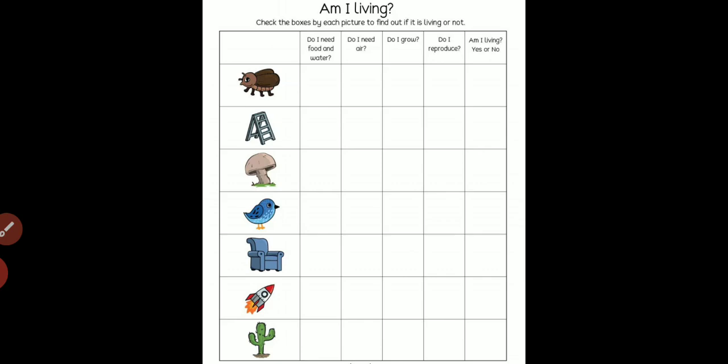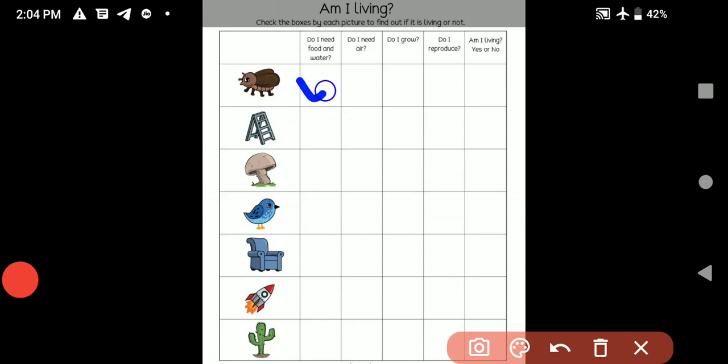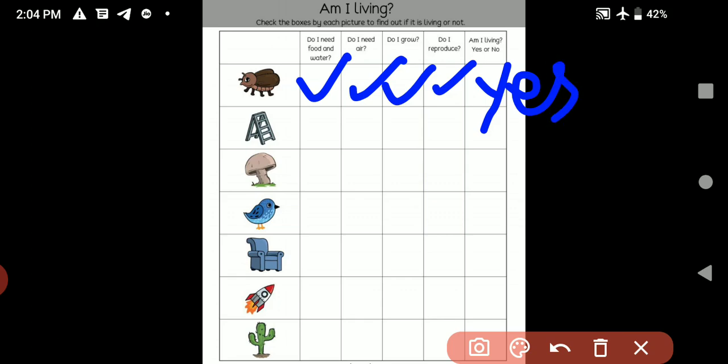Look at this one. First picture. Do I need food and water? Tell me what is this, living thing or non-living thing? This is a living thing. Now answer me. Do I need food and water? Yes. Living things need food and water. So you have to check here. Do I need air? Yes. Do I grow? Yes. All living things grow. Do I reproduce? Yes. Am I living? Yes or no? Yes. You have to do like this way.